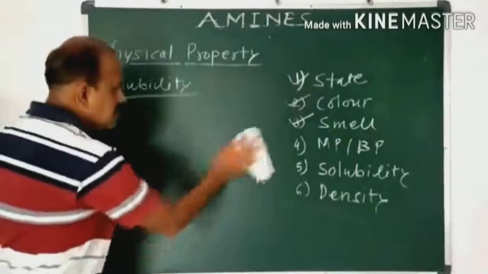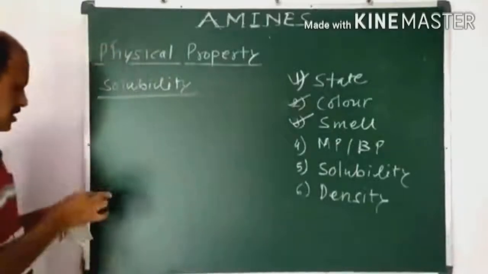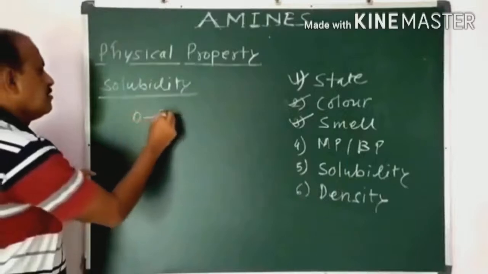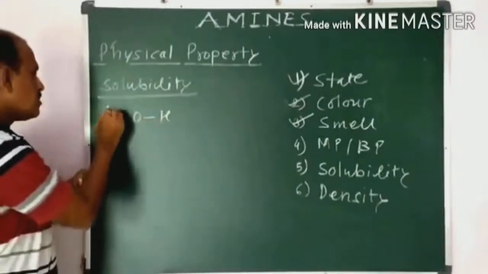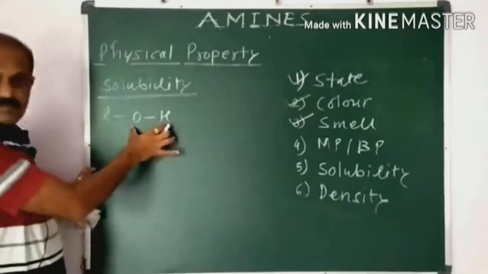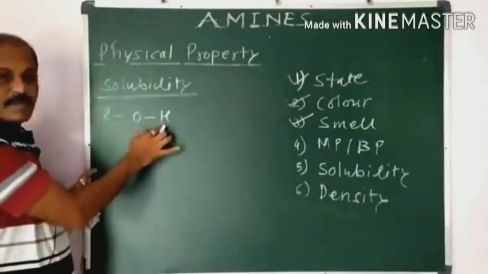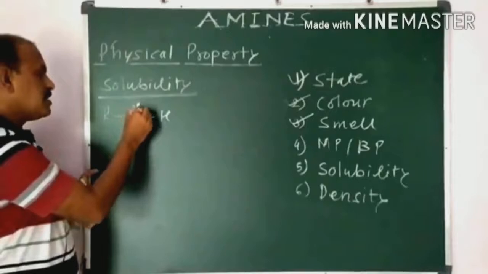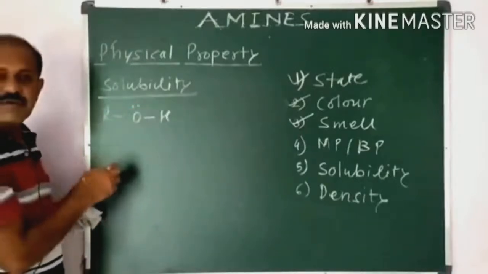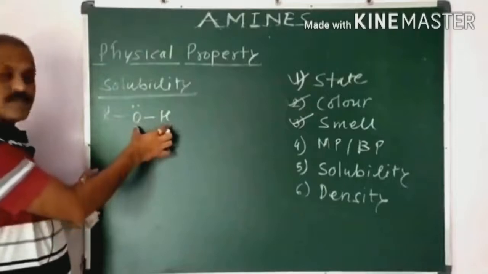Because in alcohol there is the OH group. The general formula of alcohol is just like this. Due to the high difference in electronegativity, we observe a more polar nature in the OH bond.